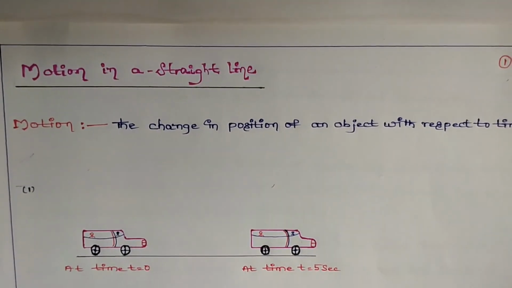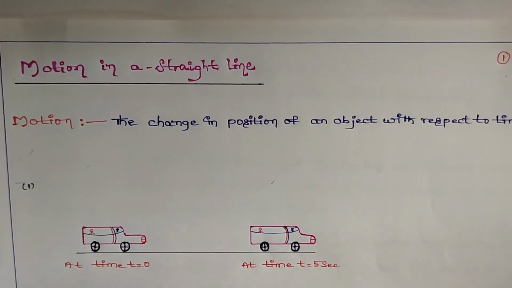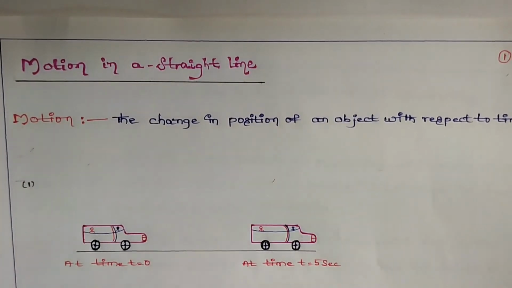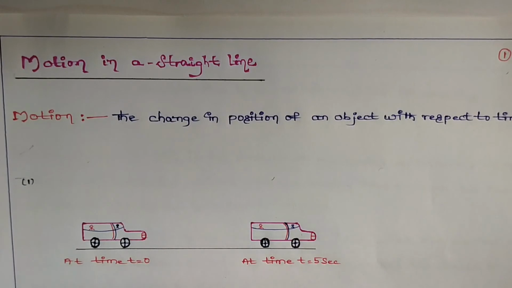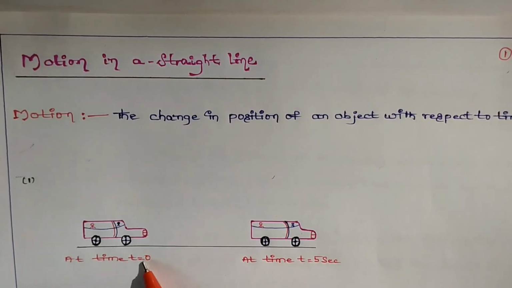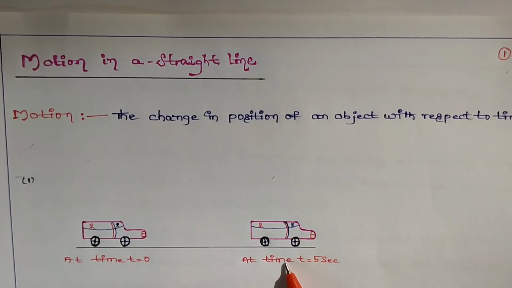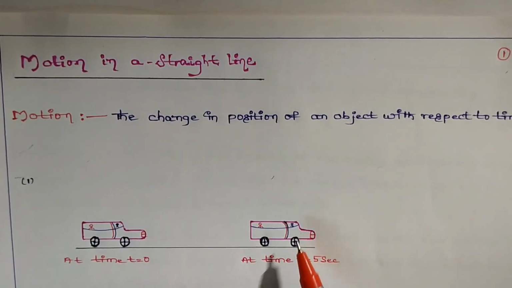So what is the need to study this concept? To know the answers to questions like how does the position of an object change with time? Here the object position is at t equal to 0, and the object position after 5 seconds is here.